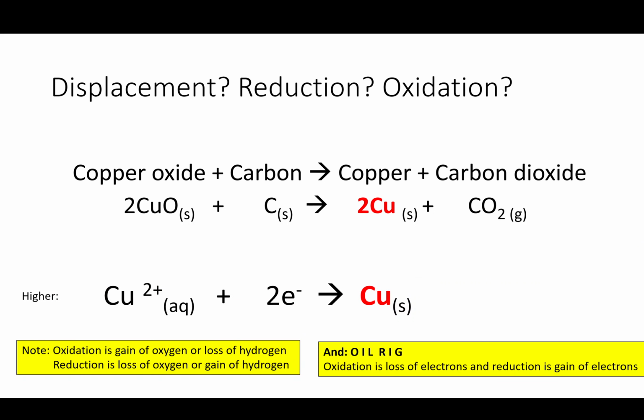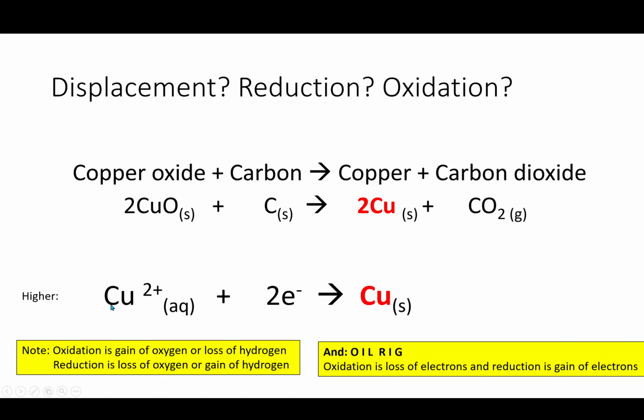Now, at a higher level, you need to be able to consider oxidation as the loss of electrons and reduction as the gain of electrons. So oxidation is loss and reduction is gain of electrons.